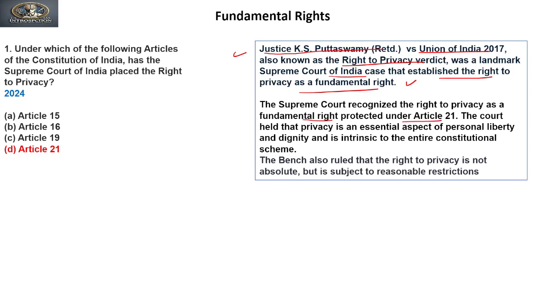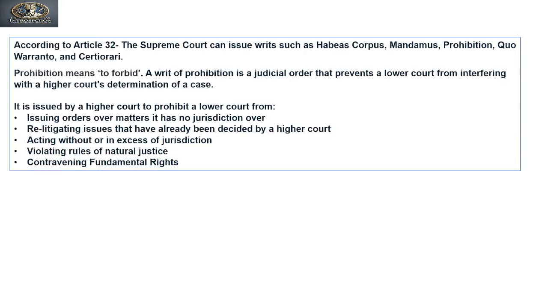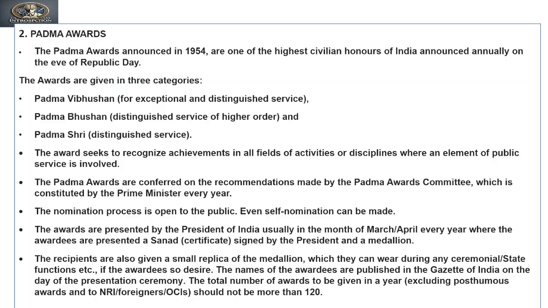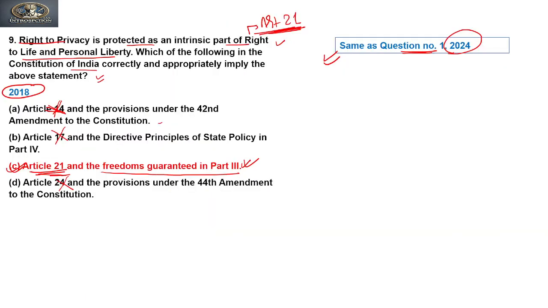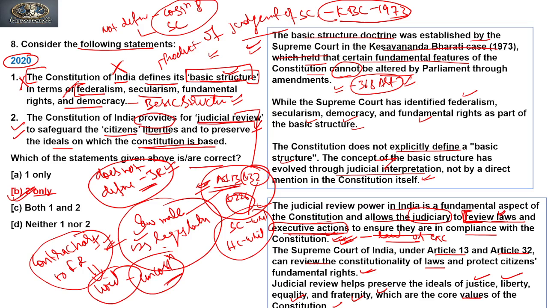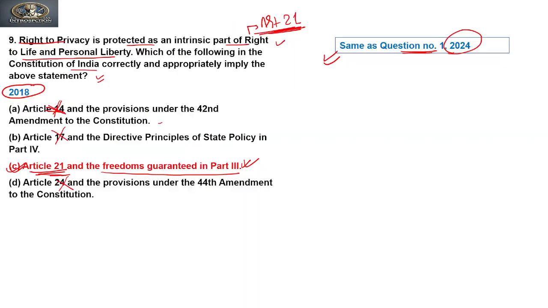The court held that privacy is an essential aspect of personal liberty and dignity and is intrinsic to the entire constitutional scheme. The bench also ruled that the right to privacy is not absolute but is subject to reasonable restrictions. Clear? So here we can see that this is again a repeated concept or question. Now let's move to the next question.